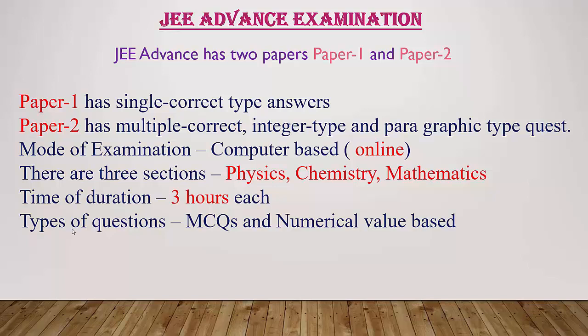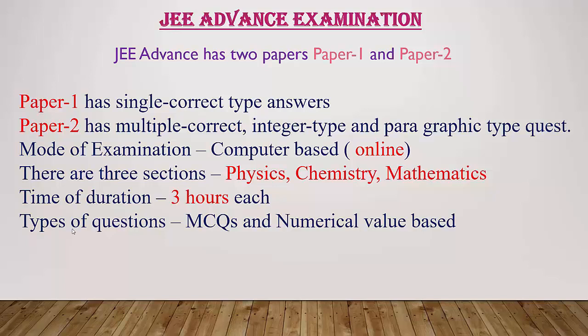Remember students, if you are interested to join engineering in IIT and NIT all over India, then you have to concentrate on physics, chemistry and mathematics. Along with that, you should be very strong in the NCERT syllabus, logical reasoning, numerical and practical skills.